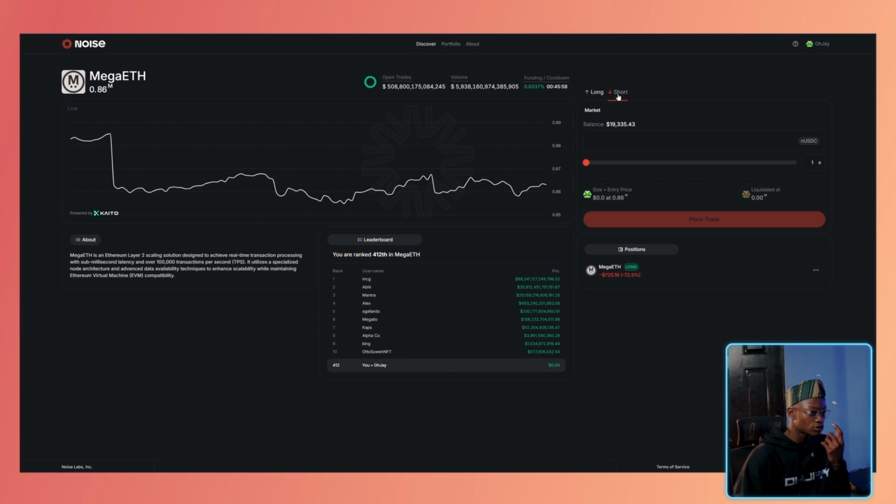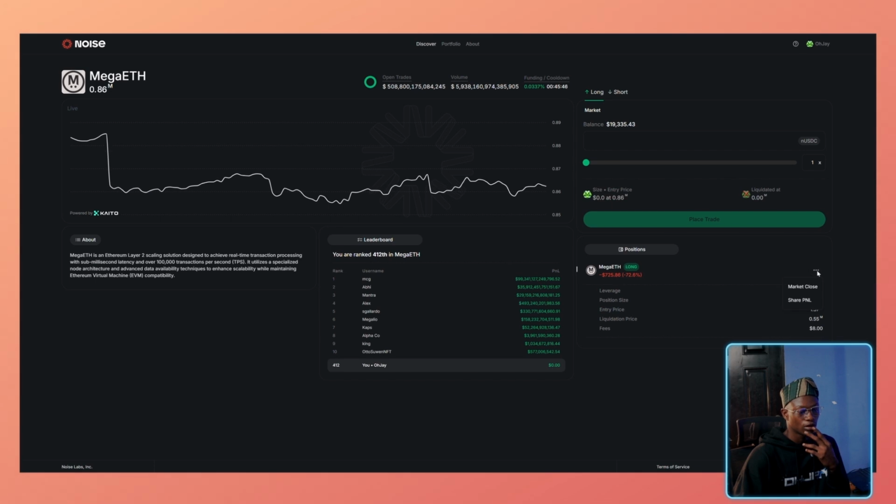So how do you long and short? There's this long and short button right here. So you can decide to long. You trade with NUSDC, which is like the testnet funds you've had. So I have had this long position running for a while. I was in profit before, but since I was not very active, it's running into loss, and I don't want to close it right now.